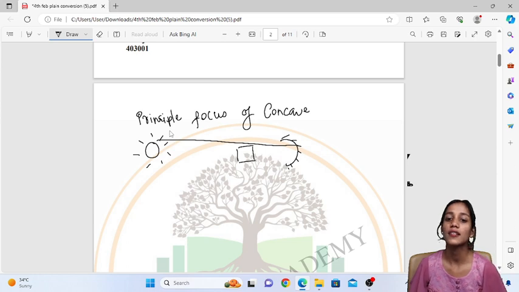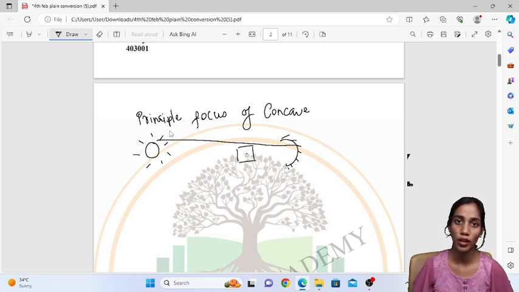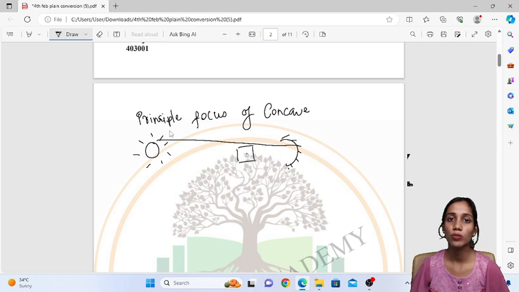If this paper is placed at the focus, all the rays of light after reflection will fall on the focus, and a large concentration of the rays of light will lead to more production of heat and burning of the paper.